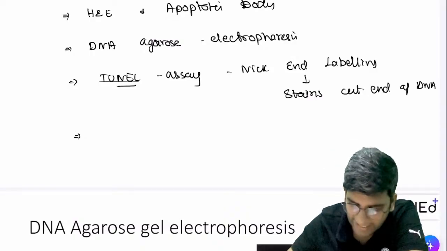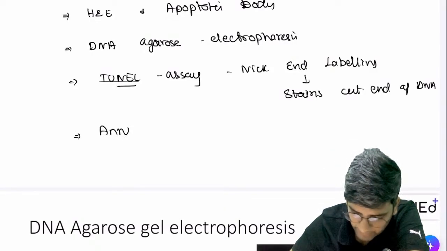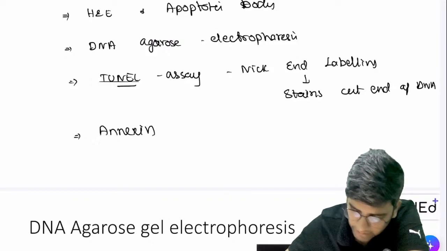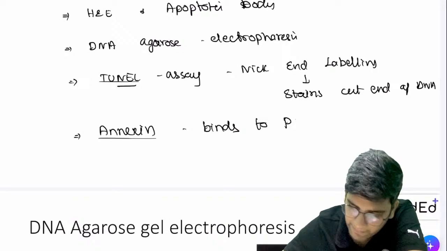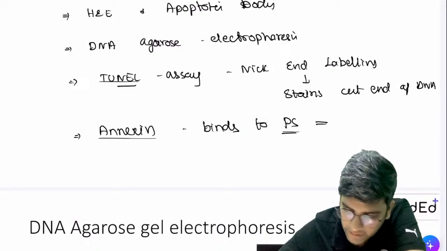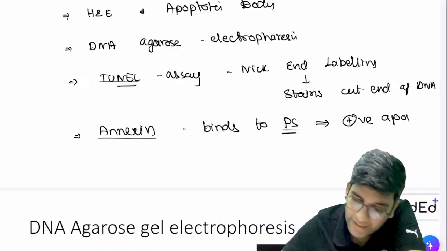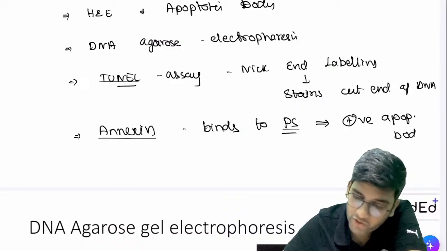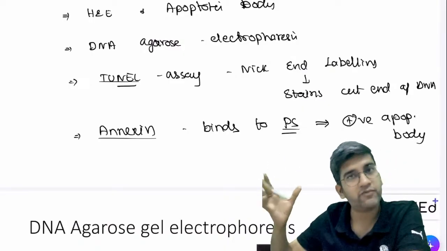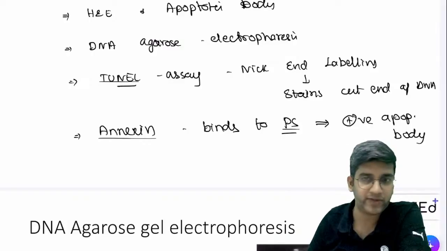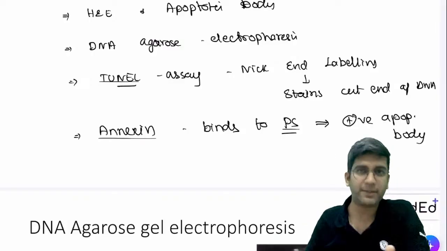Yes, right? So I have a stain called annexin. So annexin is a stain. This binds to phosphatidyl serine. I'm writing PS for phosphatidyl serine. So this will be positive only in an apoptotic body, because only in an apoptotic body this phosphatidyl serine will be on the outer aspect. For everything else it will be on the inner aspect. Fine. So that's a method for us to pick up apoptosis.